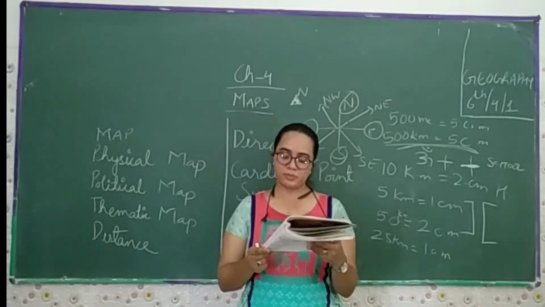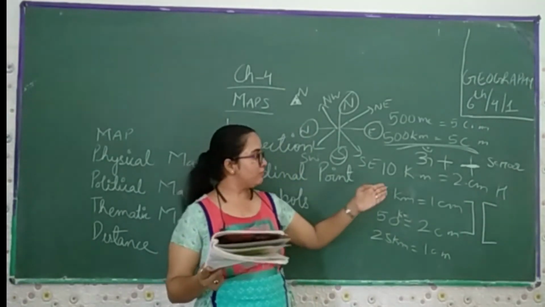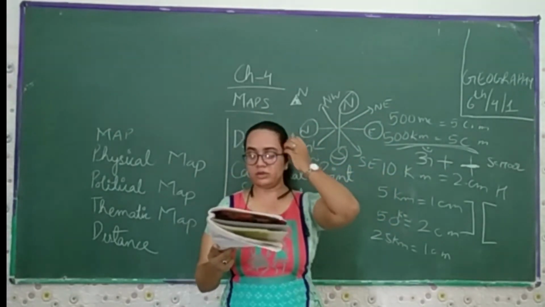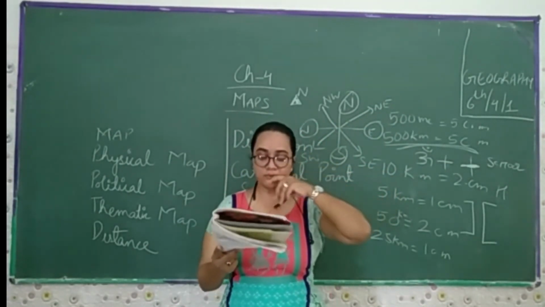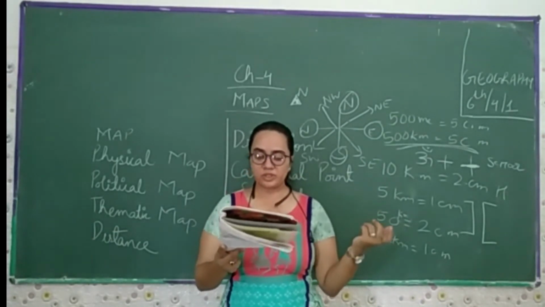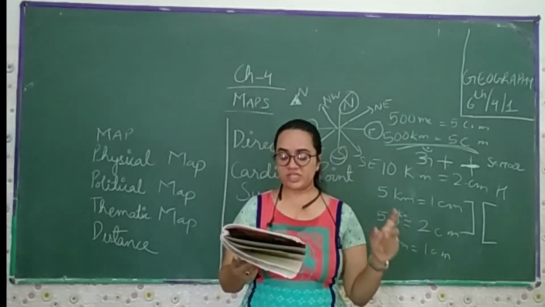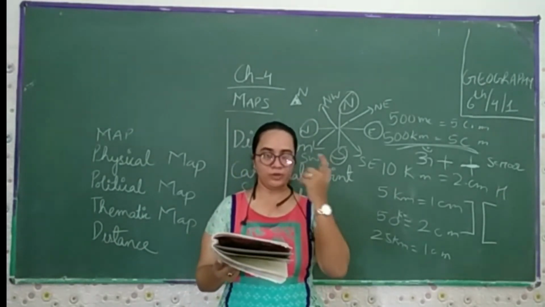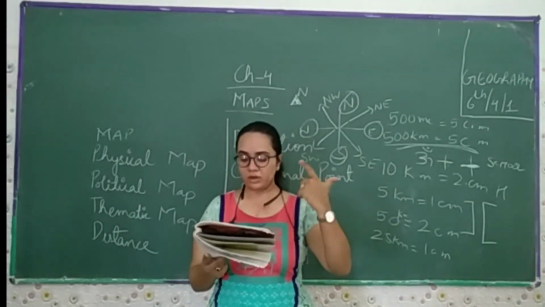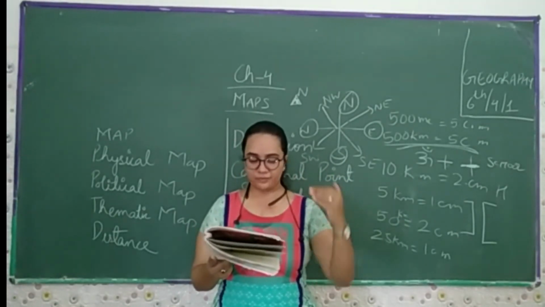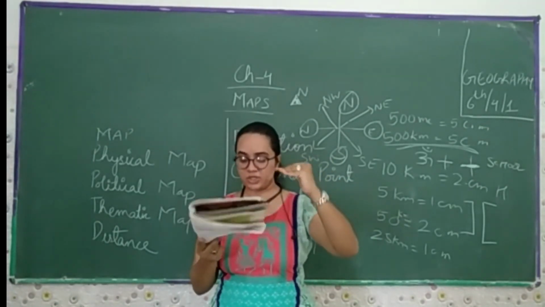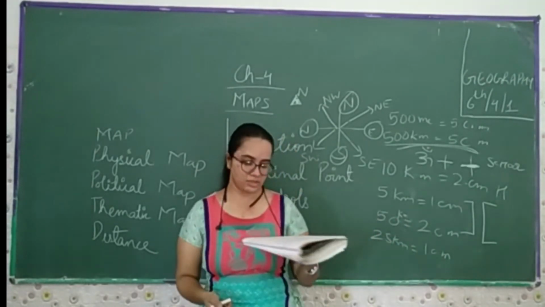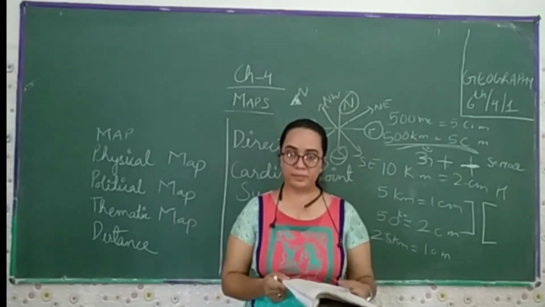Then the temple, church and mosque, as I already explained. For the temple they make a house shape. For the church, they make a plus. For the mosque, a tomb-type structure and chhatri. For post office it's PO. For post and telegraph office it's PTO. And the police station is specified as PS. For settlements you will find a red color structure, and for grade you find a curved type of structure. For trees they draw a tree, and for grasses they draw grasses. So various colors are used for the same purpose.